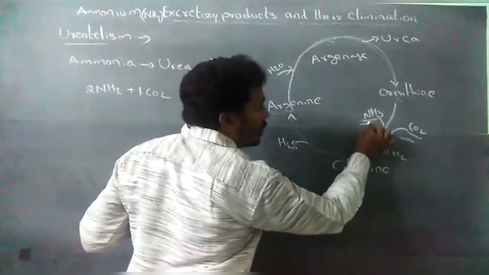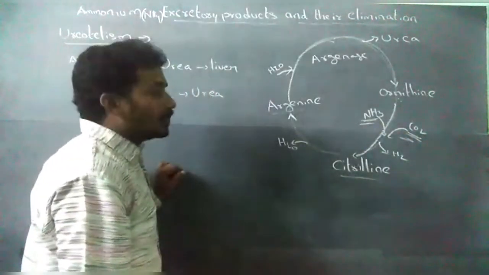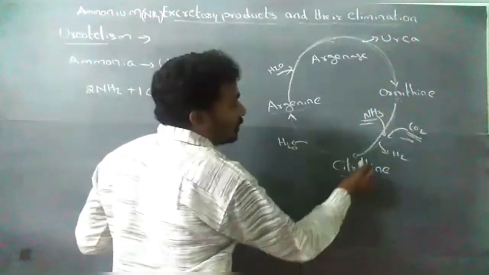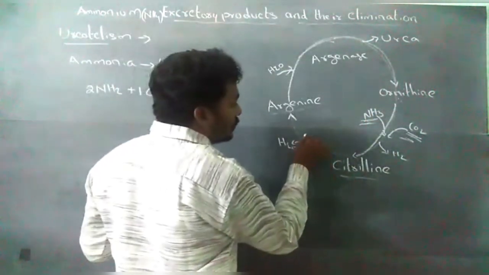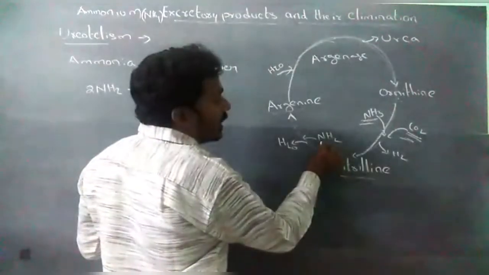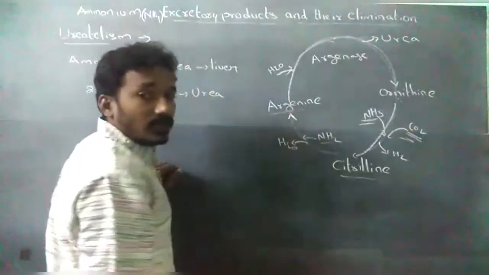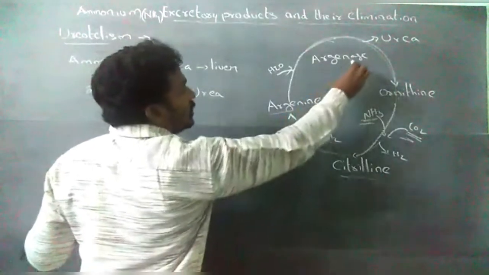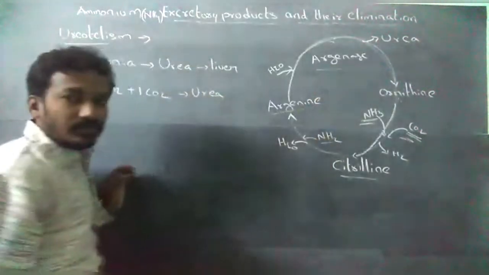Two ammonium molecules and one CO2 molecule are used. One CO2 molecule is utilized in the formation of citrulline, and another NH2 combines with citrulline to form arginine. Arginine is split into urea and ornithine by the arginase enzyme.